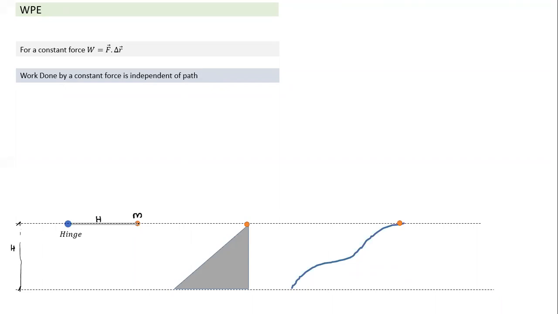So what happens if we attach a mass here and release it? Of course, the mass will swing back, and when it reaches the lowest point here, it will have a particular speed v1. Okay. In the second case, we take the same mass and place it on a smooth surface, and it has an angle theta here. So in this case, it had a different path, and as it moves, at different points it will have a different acceleration, which is difficult to calculate. So if you have to actually calculate velocity, it becomes a little complex using the kinematics method. But if the surface is smooth, you can easily calculate its acceleration, and it reaches the bottom at a certain speed v2. It will have kinetic energy corresponding to 1 by 2 m v2 squared.